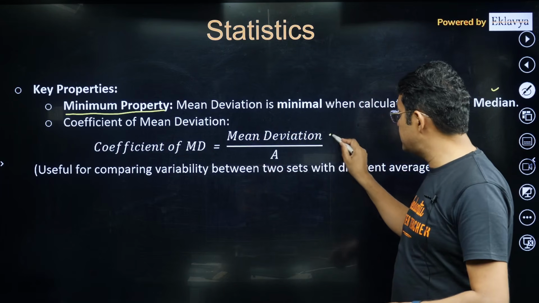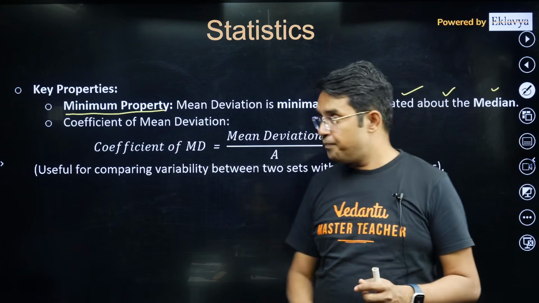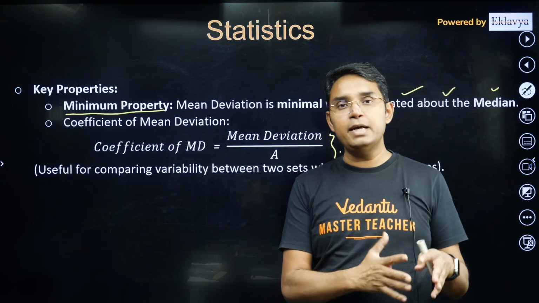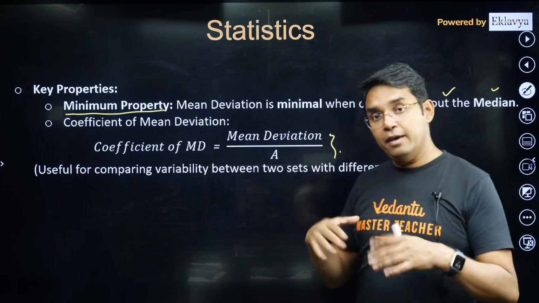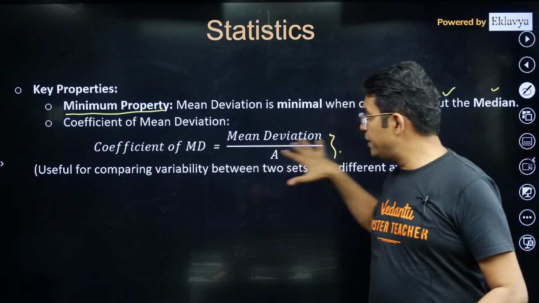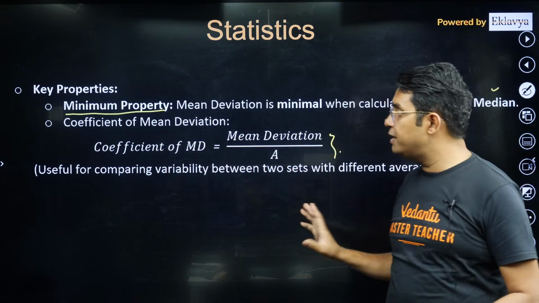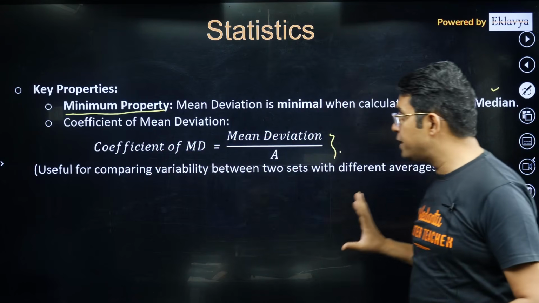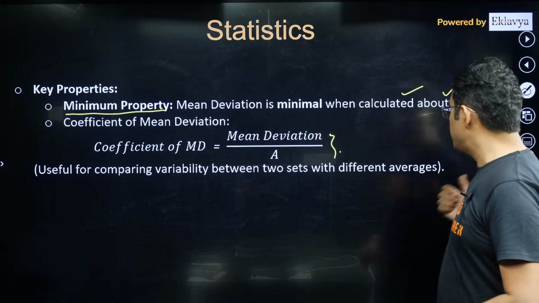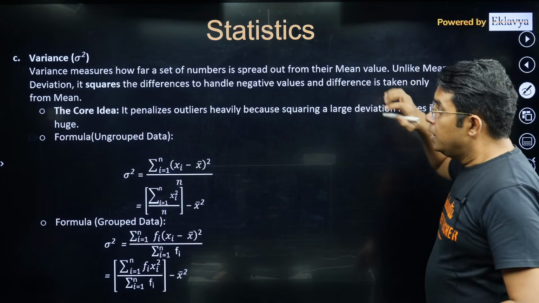It will make this thing dimensionless. If you are measuring, let's say, length, your mean deviation will be in meter or centimeter, whatever. Your a will also be in meter or centimeter, but when you take the division, it will become a dimensionless quantity, just a number. So that is the coefficient of mean deviation. This is useful for comparing variability between 2 sets with different averages. Okay, variance.